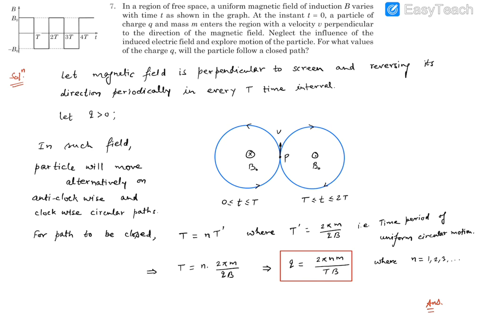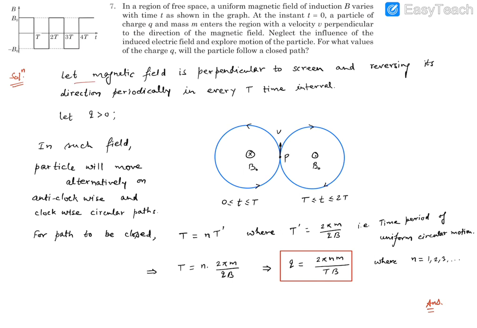So with time, in the same space, it is positive B naught from 0 to capital T time. Then it reverses its direction. It becomes negative B naught for again T time duration, then it again becomes positive, then negative. So basically the magnetic field remains the same in magnitude, B naught, and it's reversing its direction periodically, and the time it takes for reversing is T. So after T time interval, it's reversing its direction.